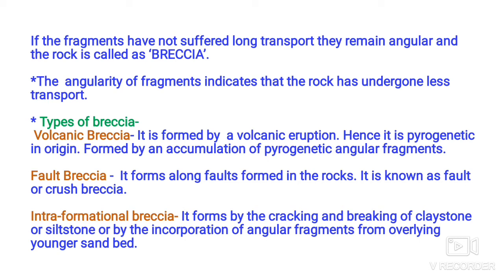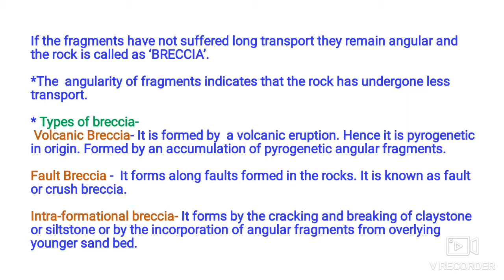And the third type is intraformational breccia. It is formed by cracking or breaking of claystone or mudstone or siltstone.